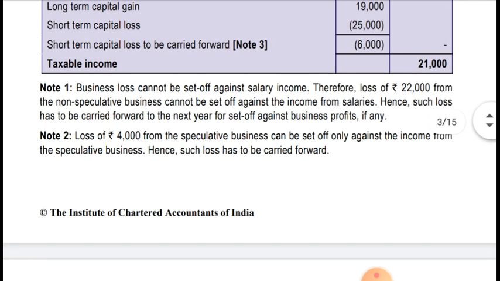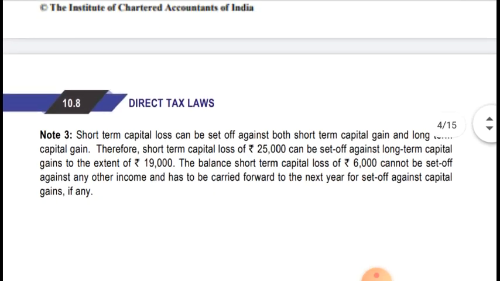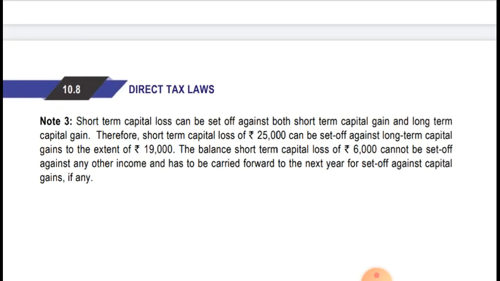Now note number 2: Loss of rupees 4,000 from speculative business can be set off only against the income from speculative business. Hence such loss has to be carried forward. As I said, speculative business loss can be set off only against speculative business income. Now note number 3: Short-term capital loss can be set off against both short-term capital gain and long-term capital gain. Therefore, the short-term capital loss of rupees 25,000 can be set off against long-term capital gain to the extent of 19,000. The balance of short-term capital loss of 6,000 cannot be set off against any other income, and hence it has to be carried forward to the next assessment year for set off against capital gain, if any.